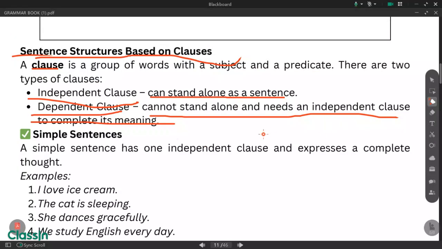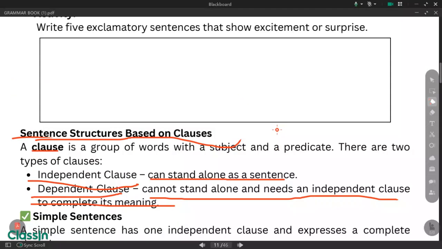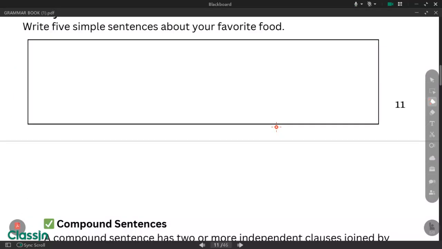Group of words with a subject and a predicate, but not all clauses can be considered sentences.